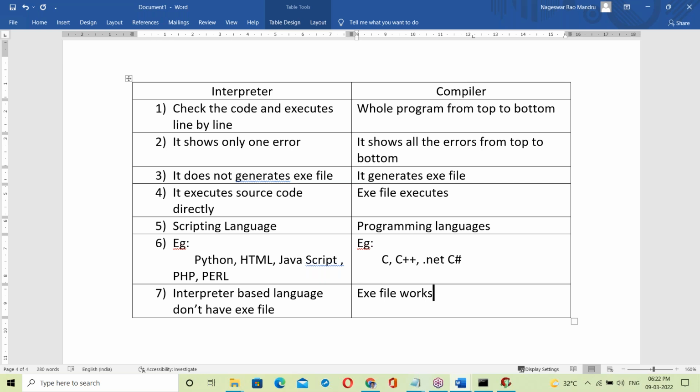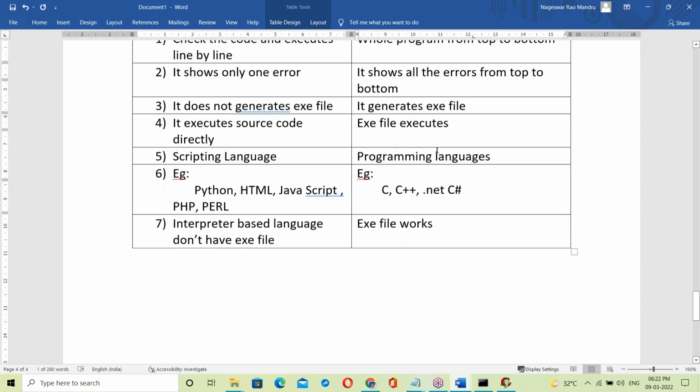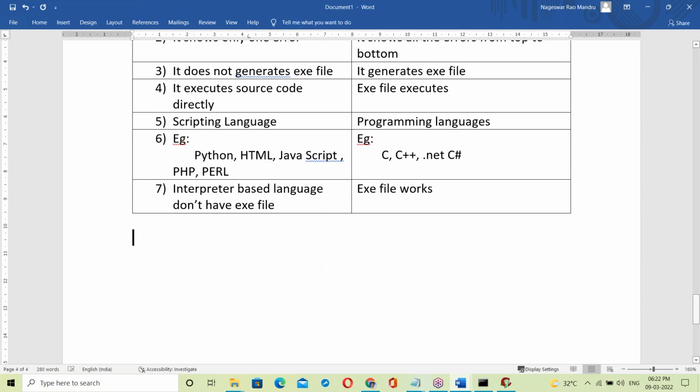Do you guys have any doubt? Someone may say this trainer talks about everything but not Java. What is Java? Is it interpreter based or compiler based? Of course, I'll explain.